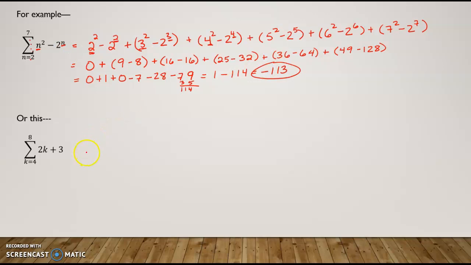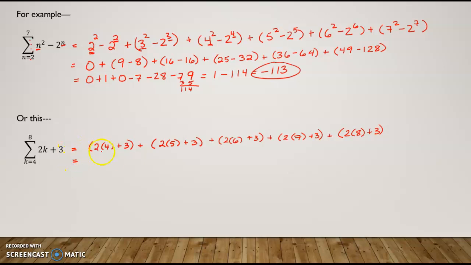Okay. So one more. Everywhere I have a K, I'm going to put this in. 2 times 4 plus 3. Then I'm going to go to 5: 2 times 5 plus 3. Then to 6: 2 times 6 plus 3. And then to 7: 2 times 7 plus 3. And then to 8: 2 times 8 plus 3.